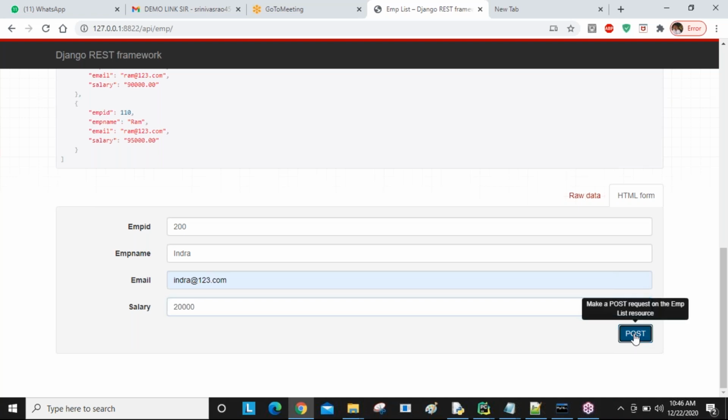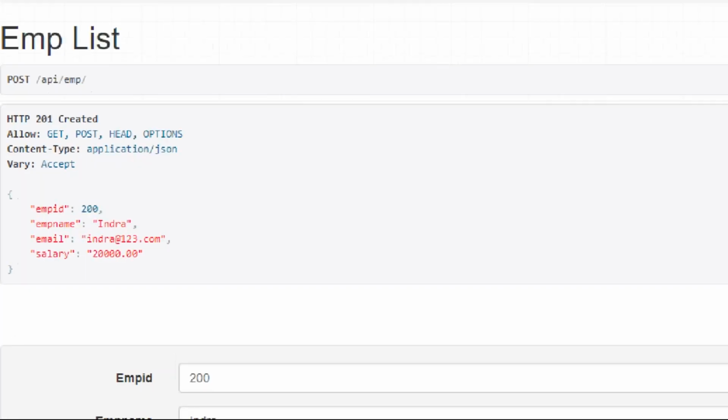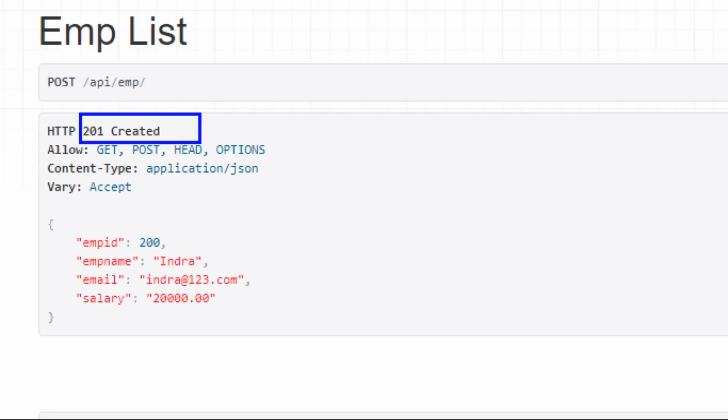So click the post button. Whenever I click the post button, this data is going to be stored into the database, and if successfully created, it shows back what was created. Here it shows 201 Created.